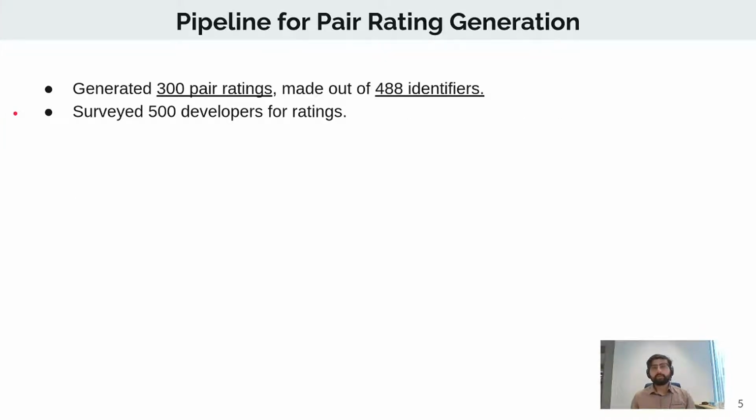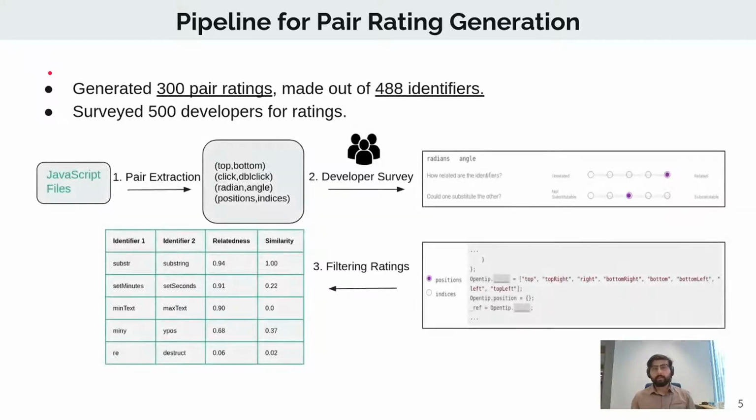In this work, we were able to generate 300 pairs with ratings which consisted of 488 different identifiers by surveying over 500 different developers. We surveyed them using Amazon Mechanical Turk, and some were volunteers. We came up with a pipeline to extract all of the pairs and get the surveyed ratings.